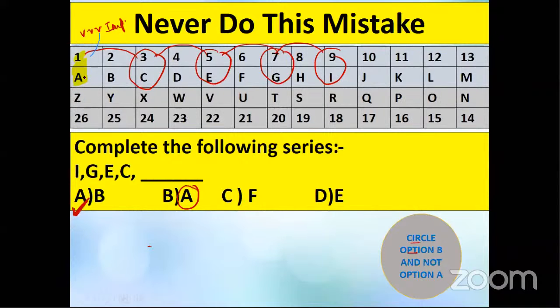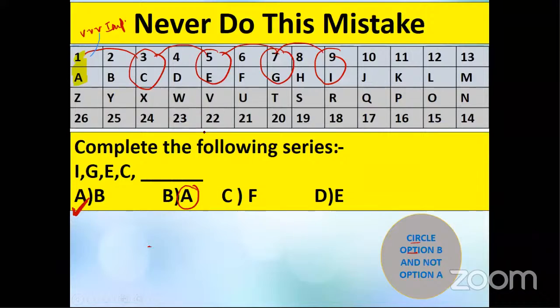Here, we were in a hurry. We were very excited. That question is very simple. So we have made a mistake. We have made an error. So I, G, E, C, rather than ticking at option number B, in excitement we have ticked at option number A. So this is incorrect. So never do this mistake. This is very, very, very important.